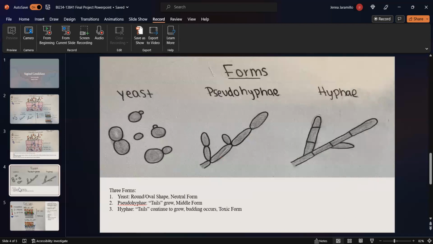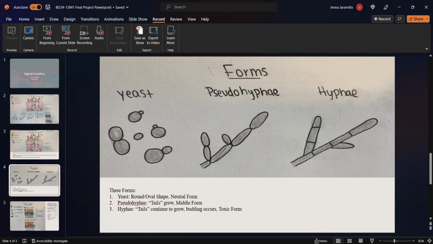Candida can alter its form in order to continue living in response to its environment. Candida can change from its neutral non-toxic state as yeast. The yeast is oval and round and is unicellular. Its second form is pseudohyphae. In this form, it is beginning to grow and expand. This changes its form from a round and oval head to now starting to form and grow tails.